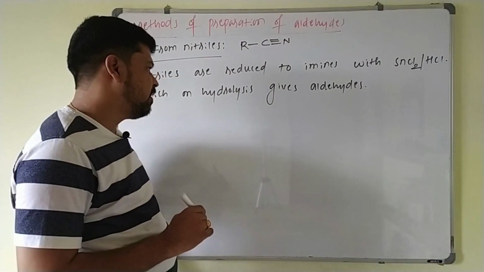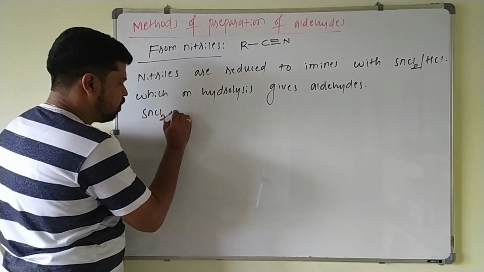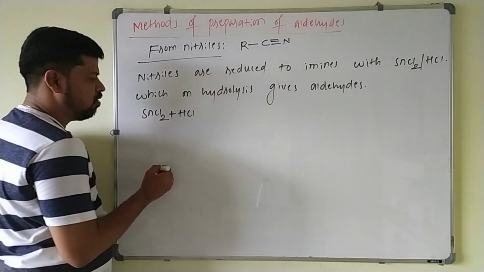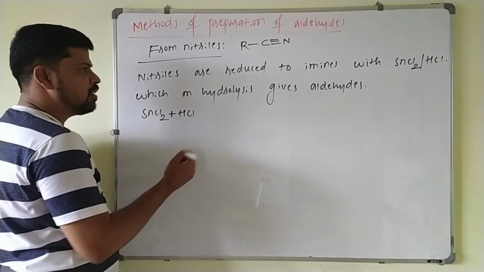First thing you keep in mind, this SnCl2 plus HCl, or SnCl2 in presence of HCl, is called Stephen's reagent.